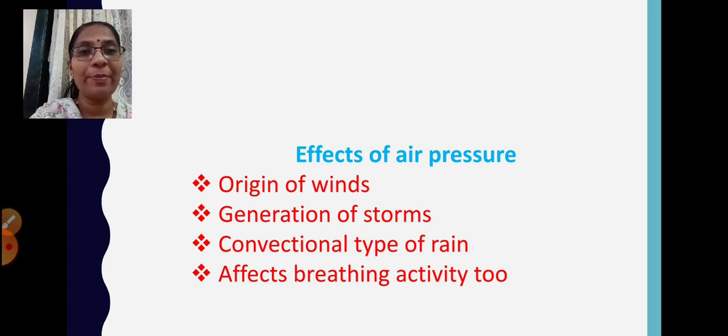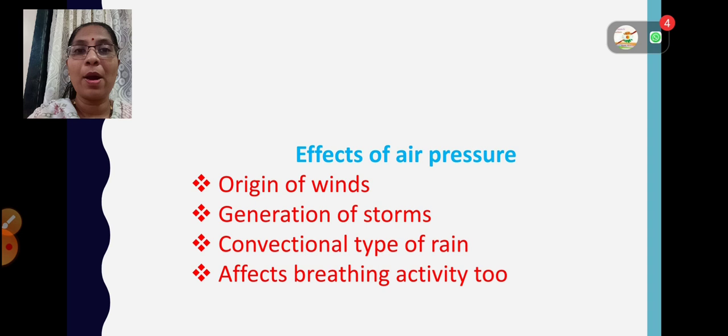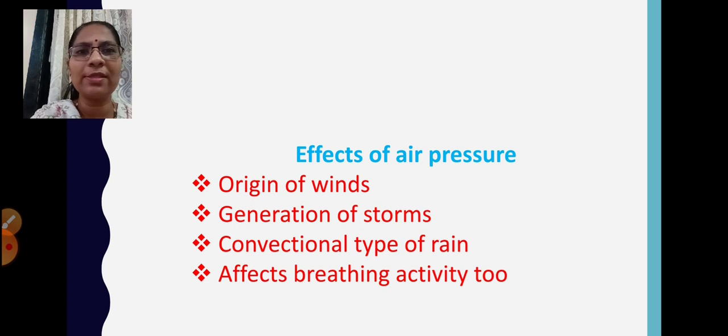So the effects of air pressure are origin of winds, generation of storms, convectional type of rain, and it affects the breathing activity too. So children, today we have learnt about the lesson air pressure. With this we have finished the lesson. In our next part, we'll go through the full lesson. We'll have a revision of the lesson and we'll do some activity based on the lesson as well.